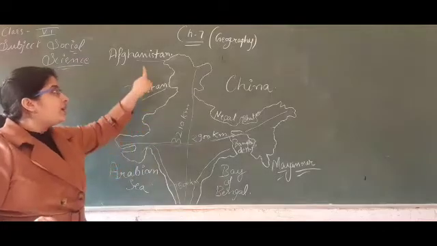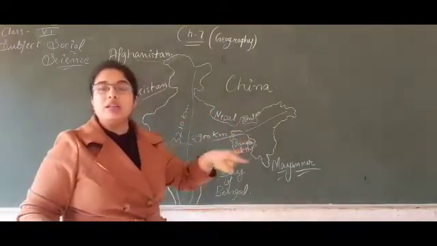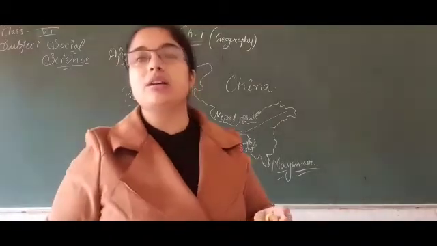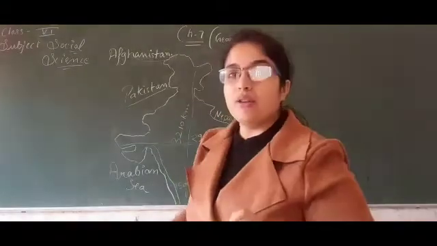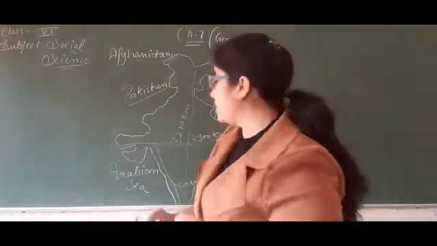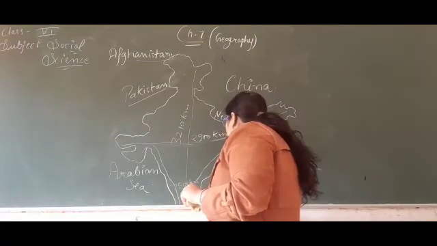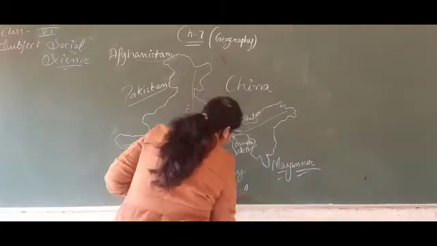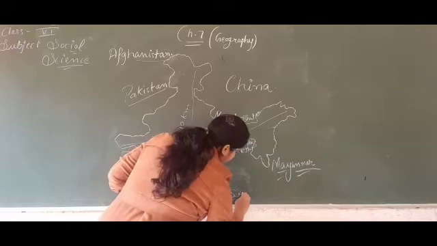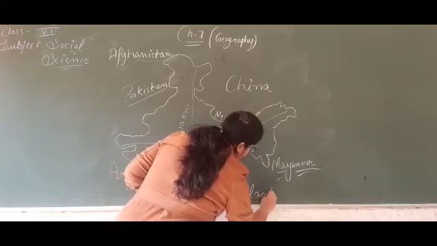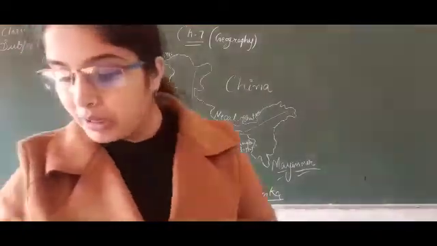First one is Pakistan, Afghanistan, China, Nepal, Bhutan and Bangladesh. These are the countries which share boundary lines with India. Next, there is an island which is also connected with India. In the southern part, in the Bay of Bengal, we will find Sri Lanka. It is an island connected with India, okay, in the southern part.